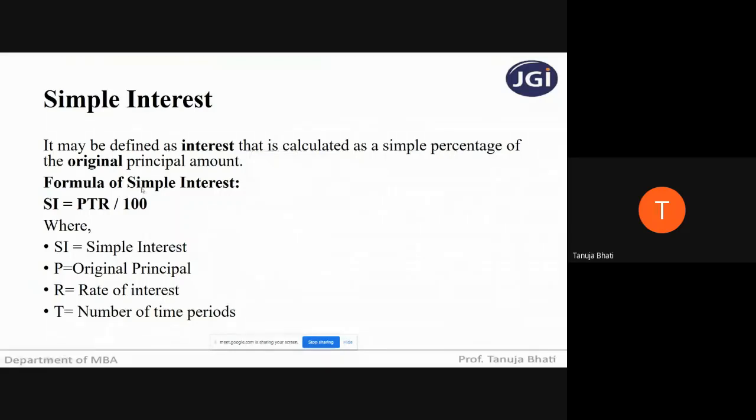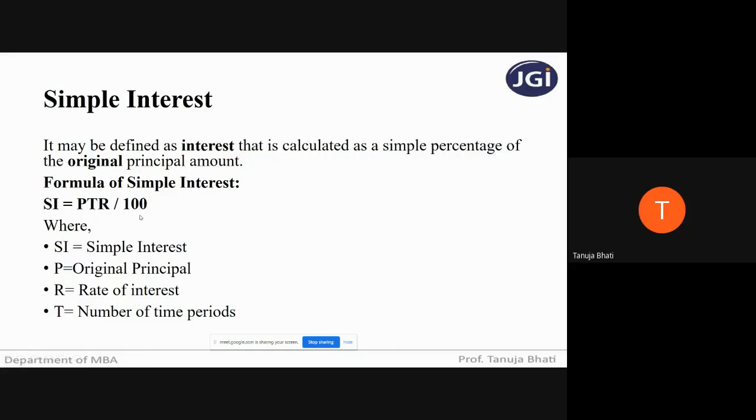Just remember students, simple interest is an interest that is calculated on the original principal amount. The amount of interest will remain the same in all the years. It will not change, and it is given on your principal amount irrespective of the amount of investment. And it has a simple formula: simple interest is PTR divided by 100.